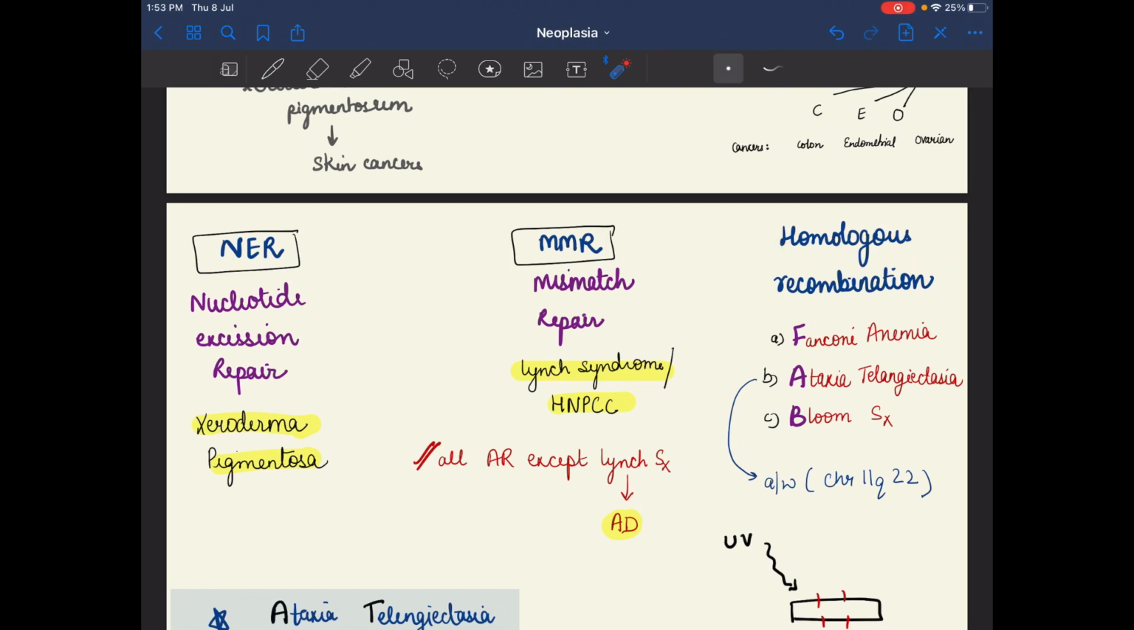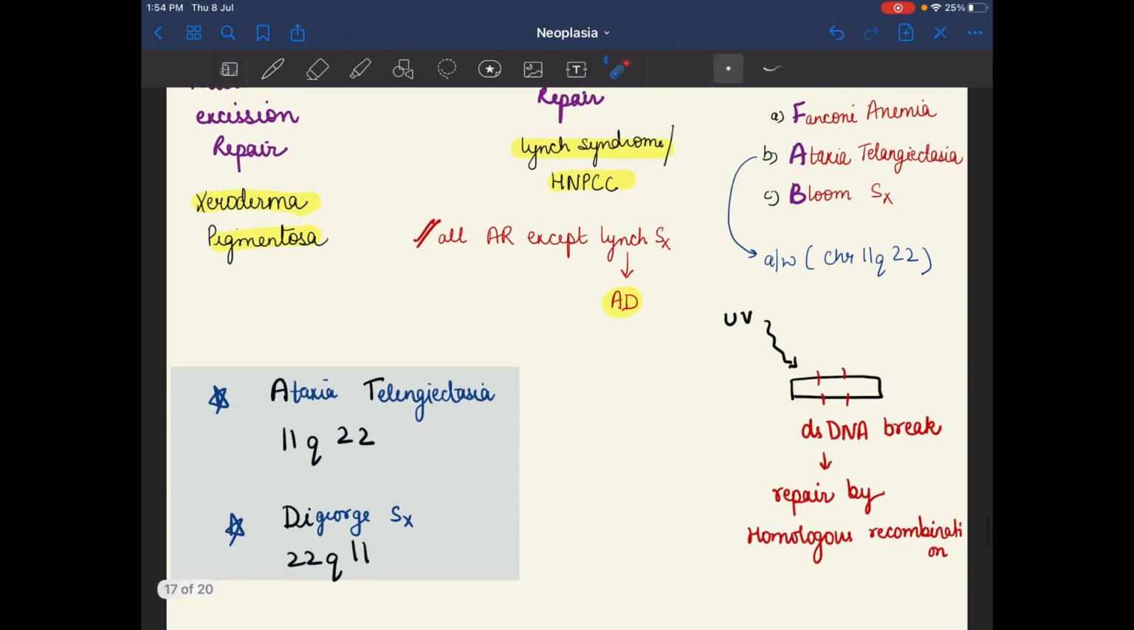After that, we have homologous recombination. In this, please remember FAB: F for Fanconi anemia, A for ataxia-telangiectasia, B for Bloom syndrome. Fanconi anemia, ataxia-telangiectasia, Bloom syndrome. And ataxia-telangiectasia is associated with chromosome 11q22, and related to it, we have DiGeorge syndrome, in which there is chromosome 22q11, meaning the reverse of these two numbers.